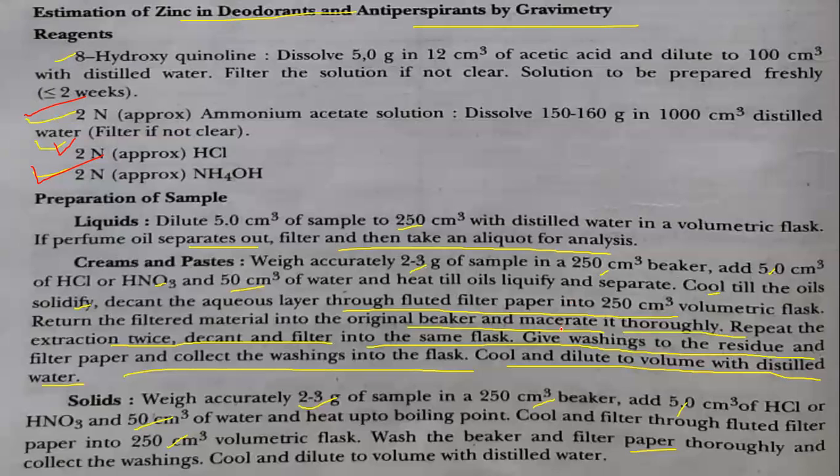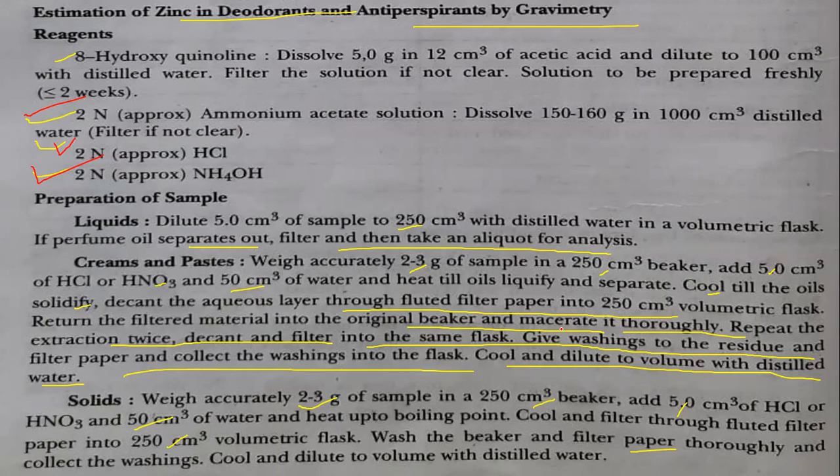Decant and filter into the same flask. Give washing to the residue present on the filter paper and collect the washing into the flask. Cool and dilute the filtrate with distilled water up to the mark of 250 ml. Then for solids, these are the forms of sample.